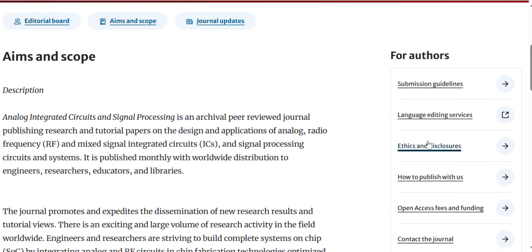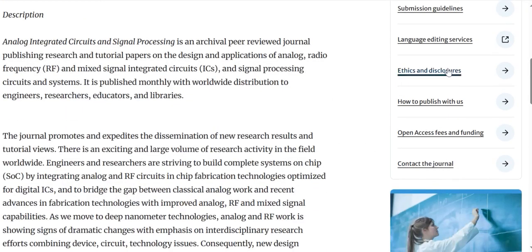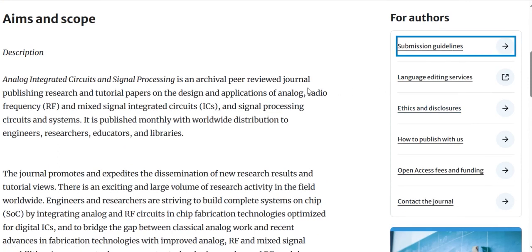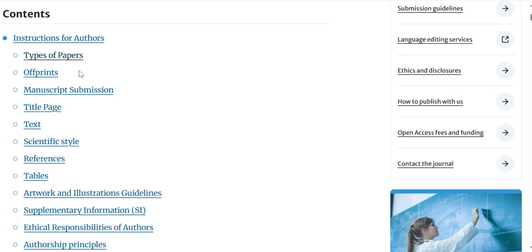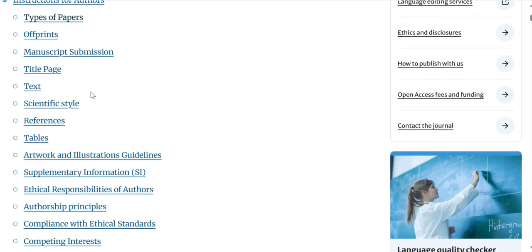And here you can see the guidelines. You can see the submission guidelines before submitting the articles, right? What is required, which type of articles you are writing, right?